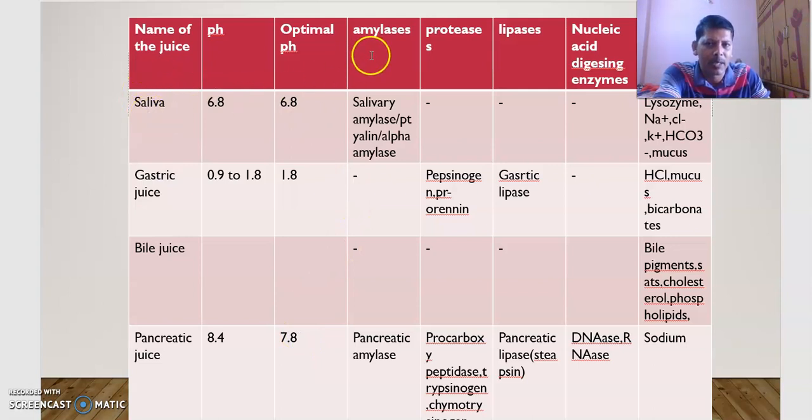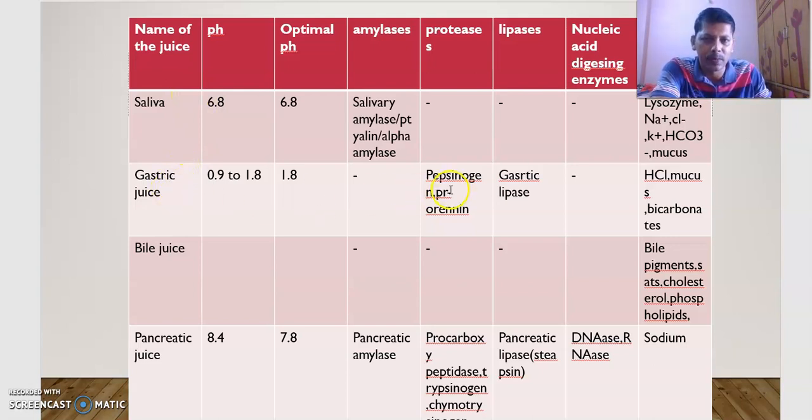What is present in saliva? Saliva consists of salivary amylase, otherwise called ptyalin or alpha amylase. Protease and lipase are absent. As per some books, lingual lipase is also present in saliva, but it is not given in the textbook. Other components present in saliva are lysozyme, NaCl, Na+ cation, Cl- anion, K+ cation, HCO3- anion, and mucus.